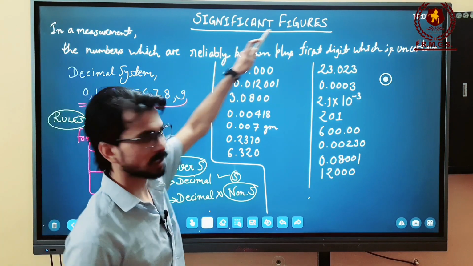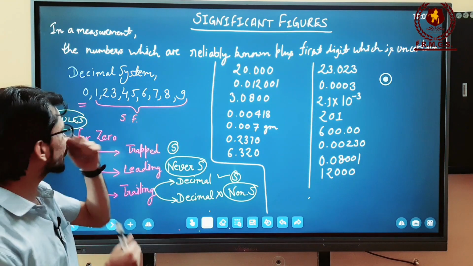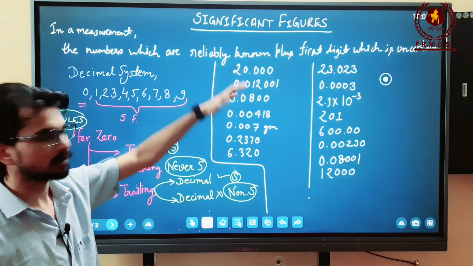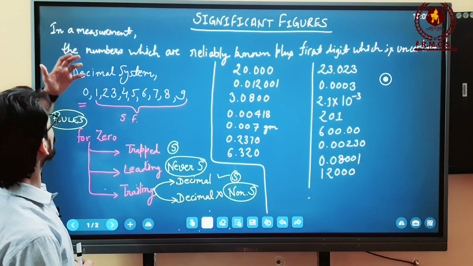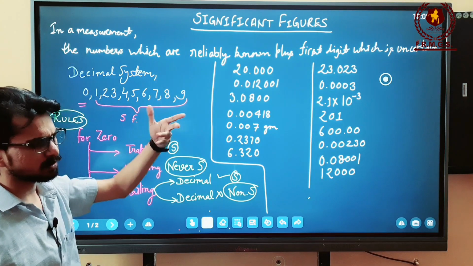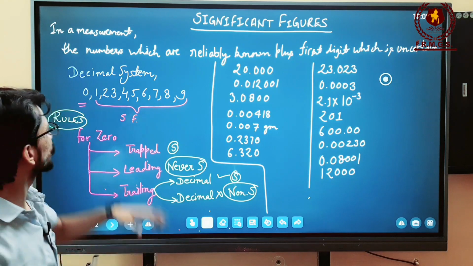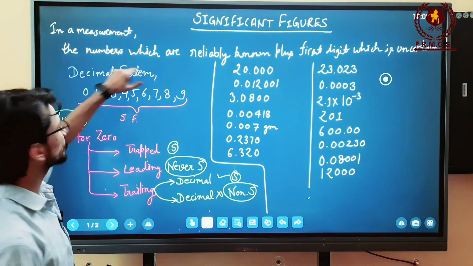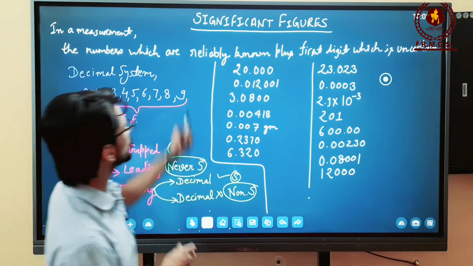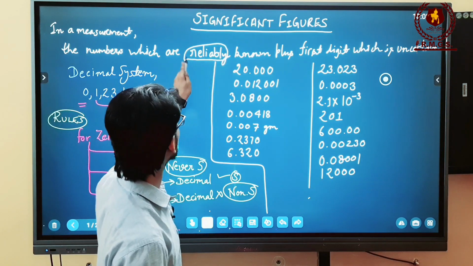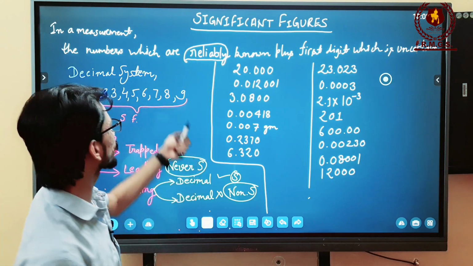So our topic is significant figure, and to explain what exactly it means, I have prepared a very short definition. Consider any measurement in science, whether it is of physics, chemistry, or biology. In any measurement, the numbers which are reliably known, I am underlining this word, this is the most important word for this definition which makes it important.